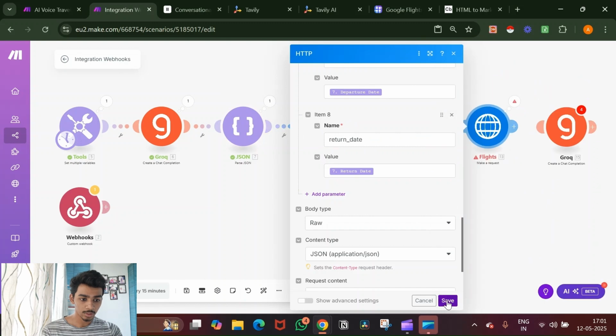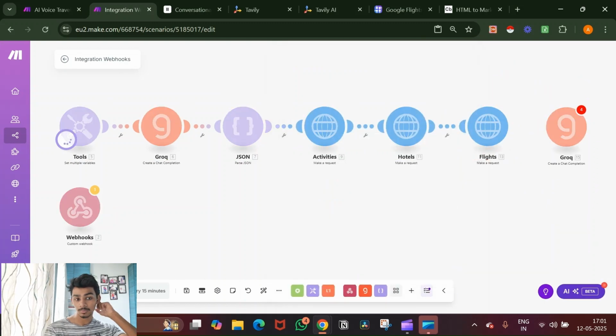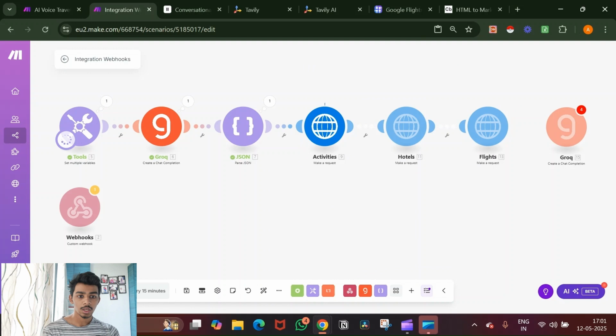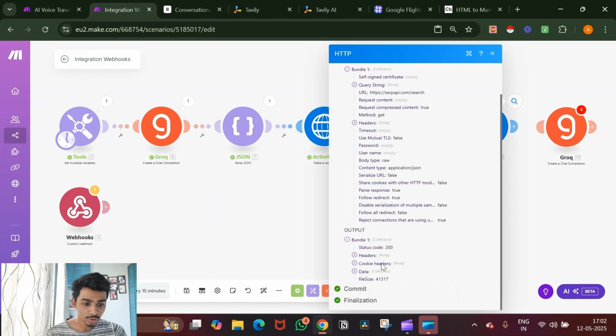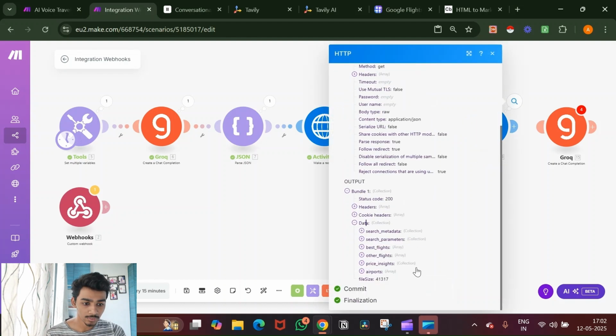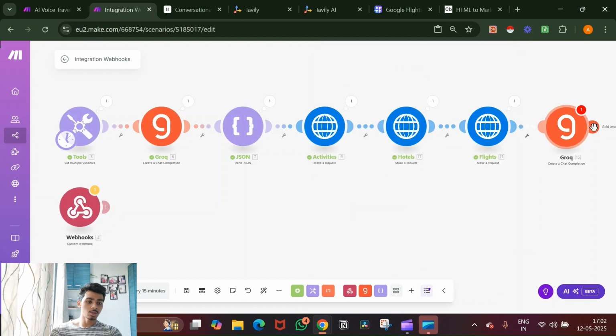Okay, and now we'll hit save. Let's run this again once more. Now I guess it will run properly. Yep, there we have it. Now we have all the data. So if you go into the data section, you see you have all this data which we're going to use now. So let's connect this here.